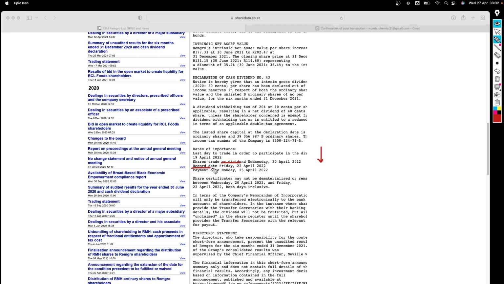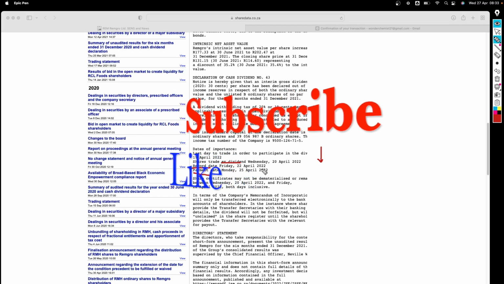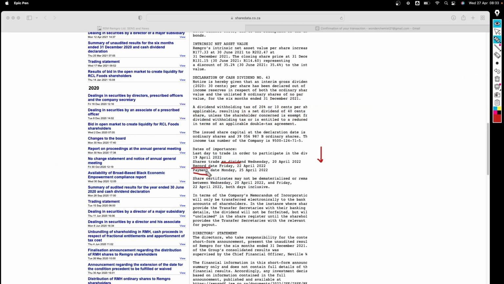So once they have an idea of who owns the shares, then they know who they are going to pay the dividend on the dividend payment date. In this case, you look at the date difference. The record date is the 22nd of April and the payment date is the 25th of April, meaning that the dividend is going to be paid 3 days after they've recorded everyone.